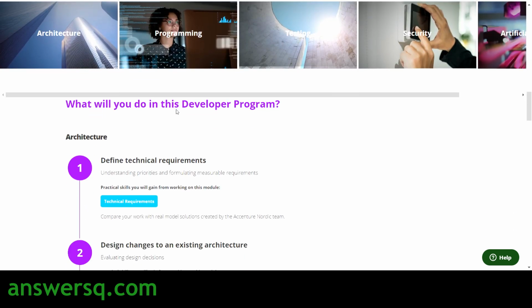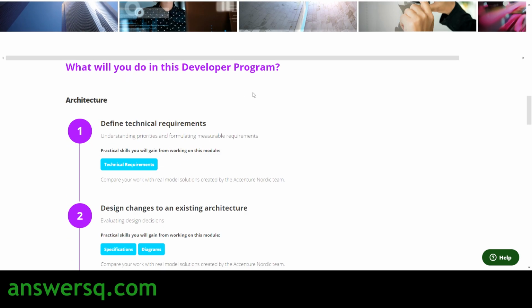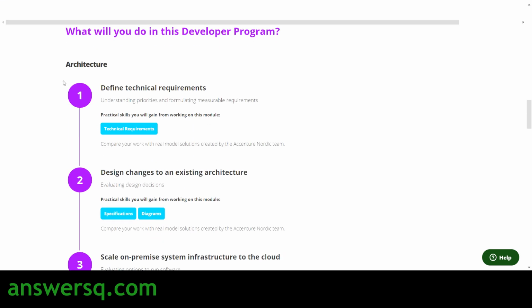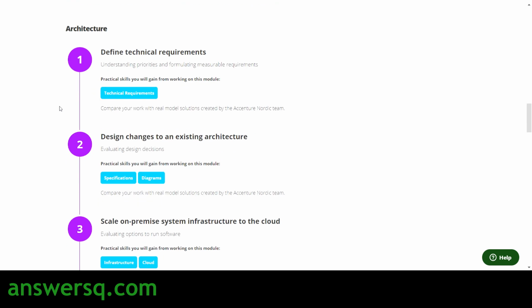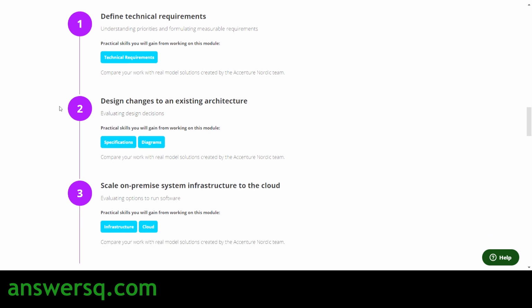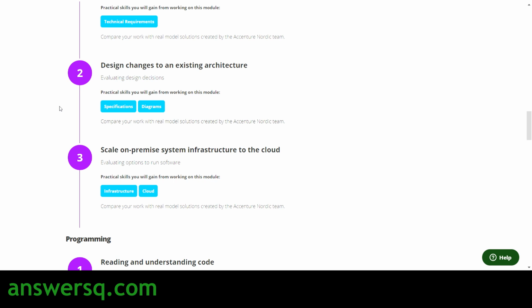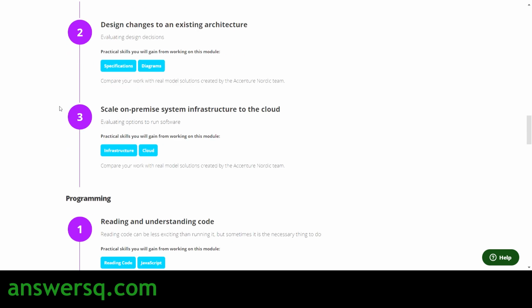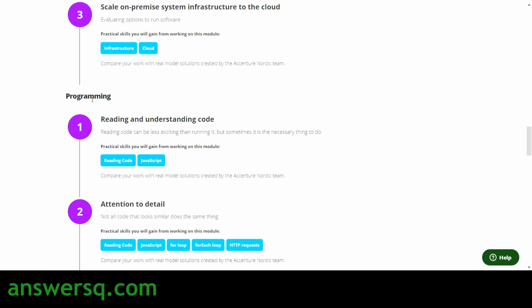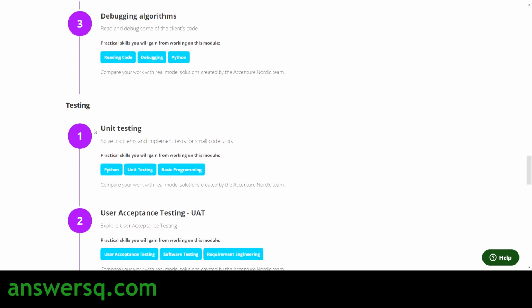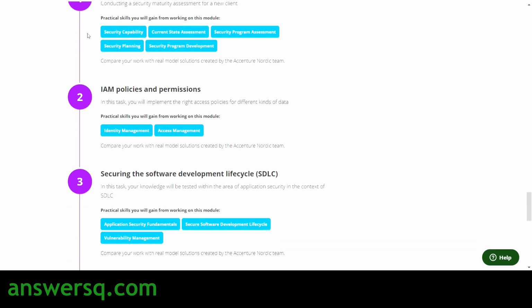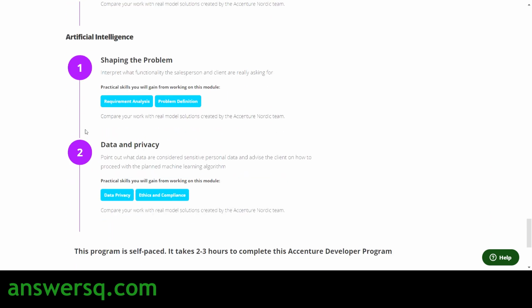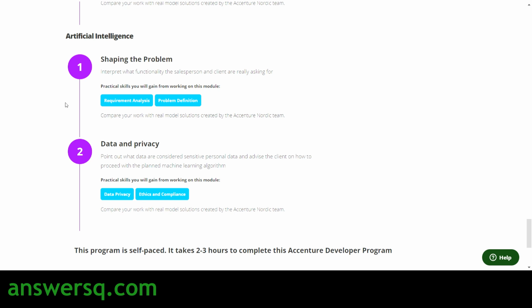And here they have given what you will exactly do in this Accenture Developer Program. For example, under the architecture section, you will be understanding the priorities first, then formulating measurable requirements, then evaluating the design decisions, and then evaluating the different options available to run the software. Similarly, they have given what you'll be doing under each section, like programming, testing, and security, and for artificial intelligence you'll be doing these two things here.